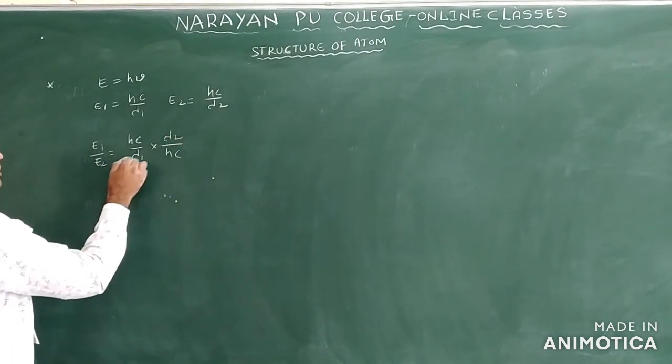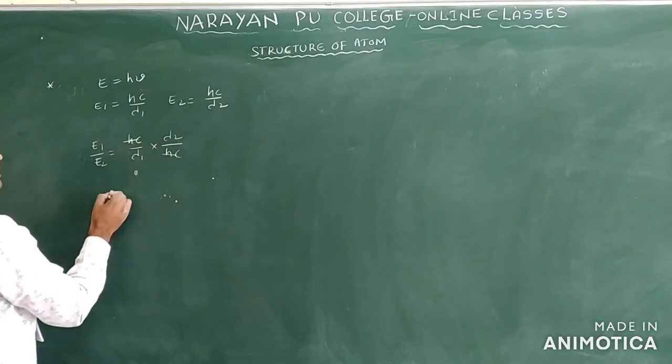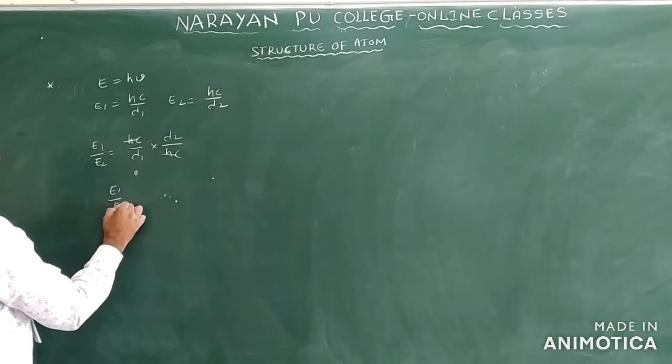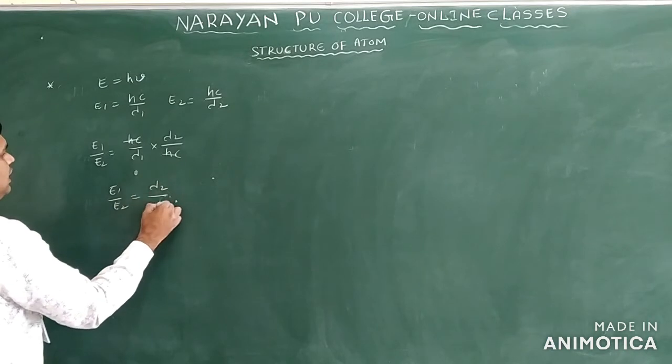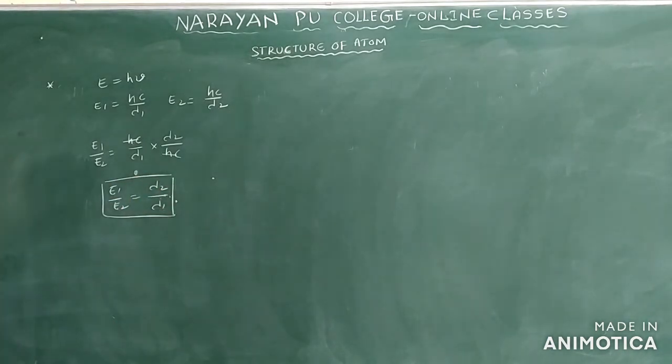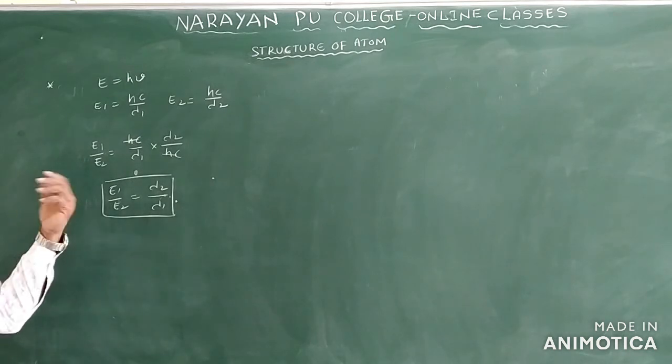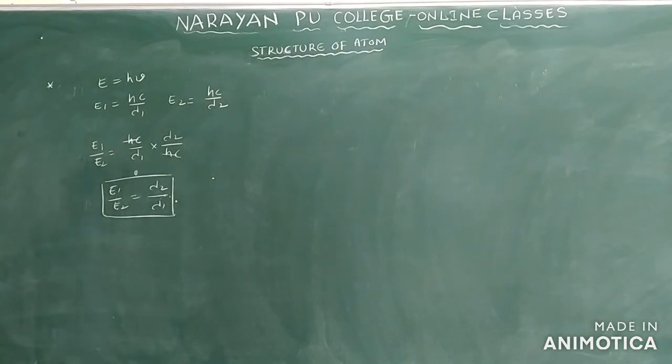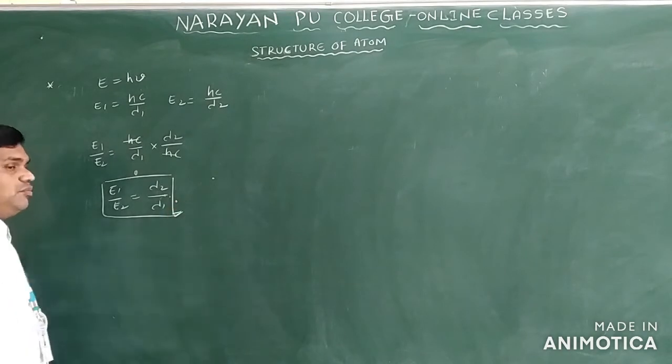The hc and hc cancel here, so E1 by E2 is equal to lambda 2 by lambda 1 only. This is the relation between energy and wavelength. Sometimes they ask for the relation, or they ask you to calculate the energy of one radiation by giving the energy and wavelength of another radiation. So these formulas are very important for us.